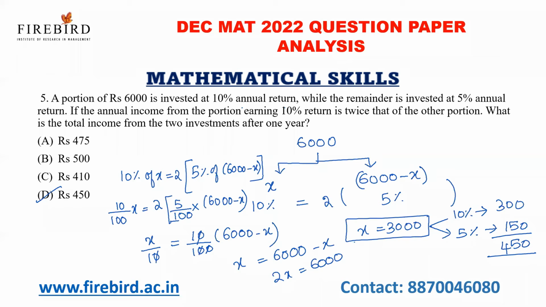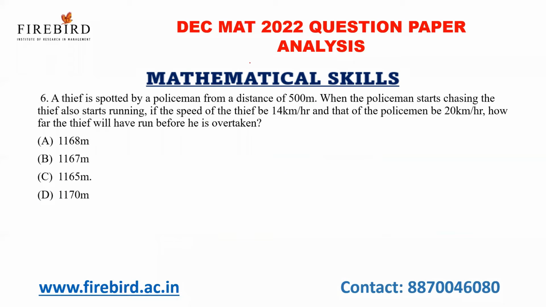Now, next one. A thief is spotted by a policeman from a distance of 500 meters. Okay, so let us take the policeman stands here and the thief stands here. The distance between the thief and the policeman is 500 meters. When the policeman starts chasing the thief, the thief also starts running.